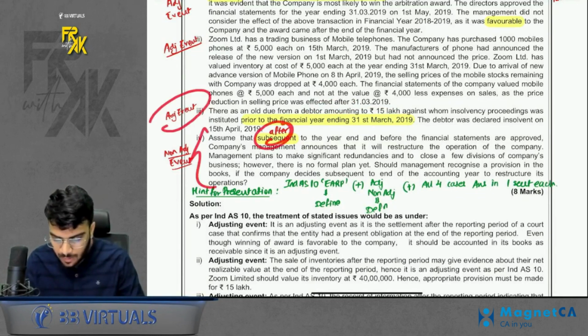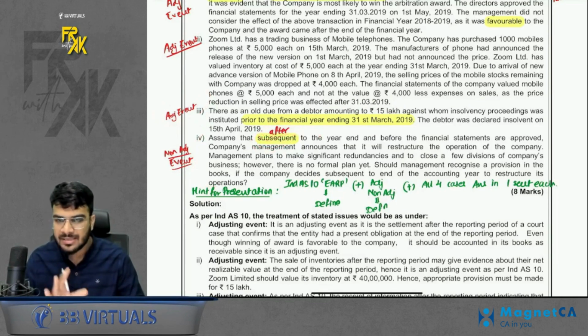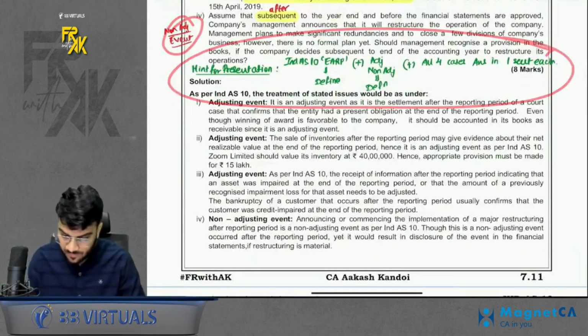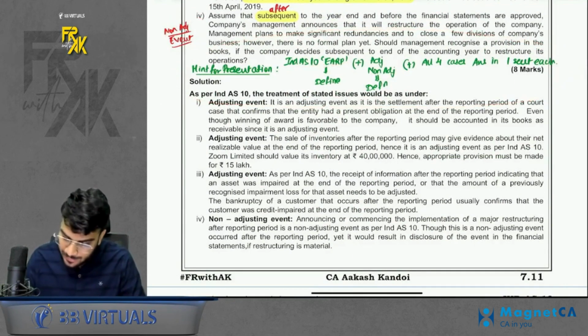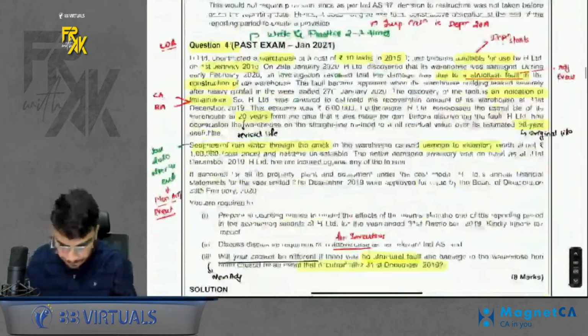Fourth, we announced a restructuring after year end. So this starts only after year end. Nothing was existing on year end, so non-adjusting event. Okay, I gave you some hint on presentation also. First define Ind AS 10 events after reporting period, then define adjusting, non-adjusting, then for all the 4 cases answer in one sentence. Simple. Chalo.